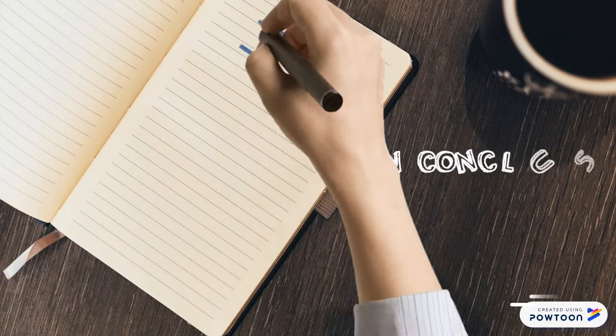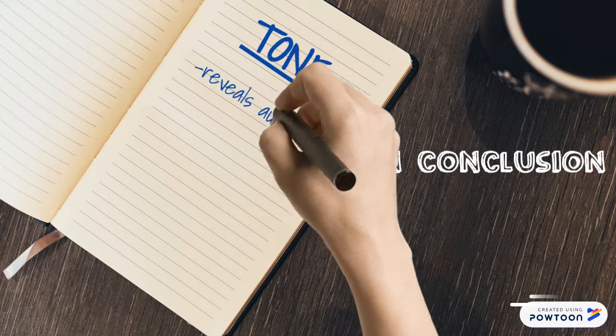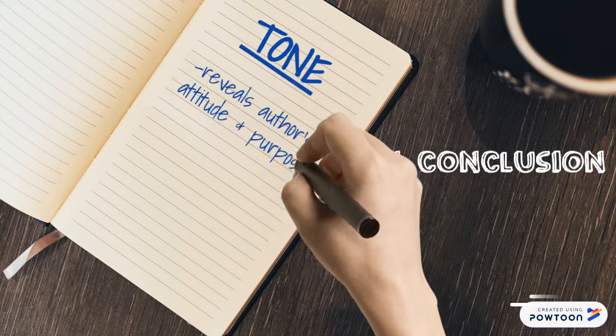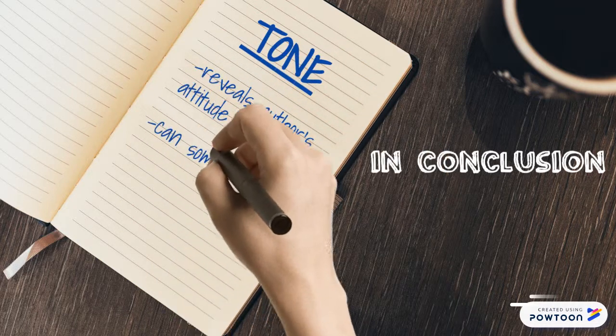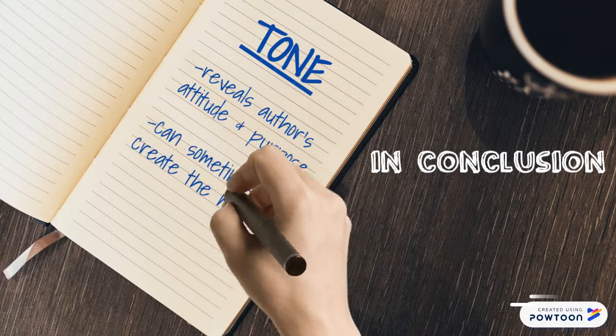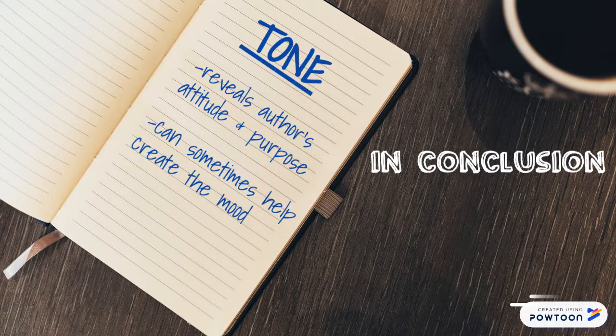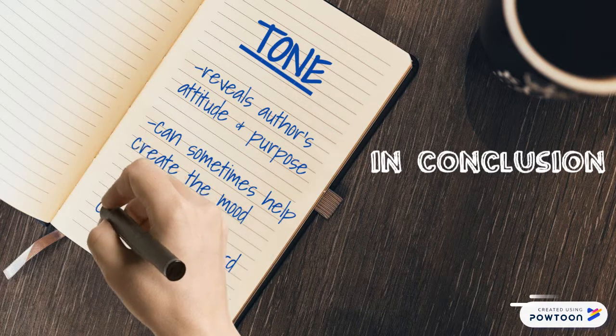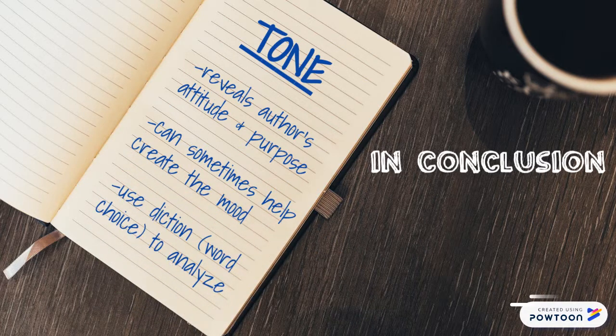So in conclusion, tone reveals a writer's attitude and purpose. This will sometimes, but not always, result in a similar mood or atmosphere for the reader to feel. When identifying and analyzing tone, look carefully at the diction chosen to better understand the writer's true feelings and intentions.